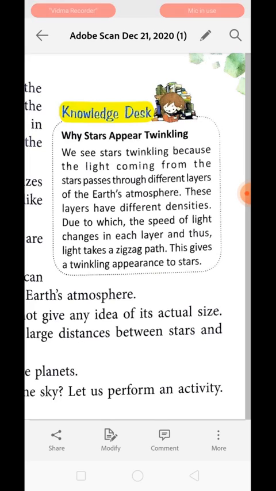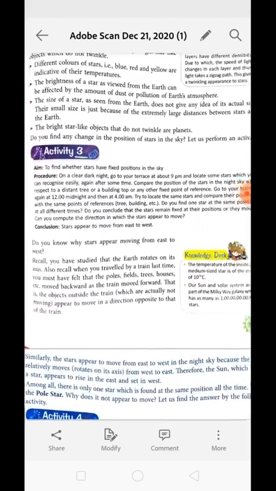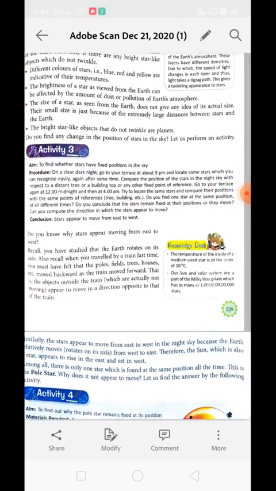Okay class, understood? Next is activity number 3. The aim of this activity is to find whether the stars have a fixed position in the sky. What you have to do: on a clear dark night, go to your terrace at 9 p.m. and locate some star which you can recognize easily.